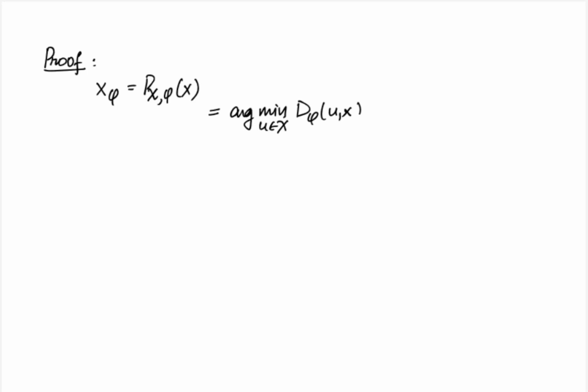So let us come to the proof. Let us denote x_phi as P_X^phi(x) for the sake of brevity. Then x_phi is equal to the argmin over u in calligraphic X of D_phi(u, x).